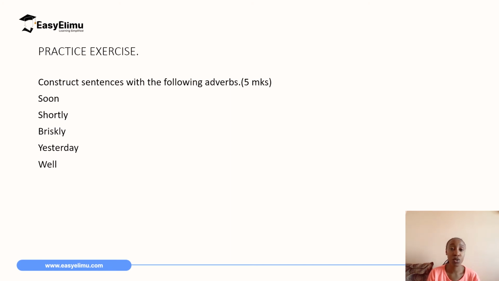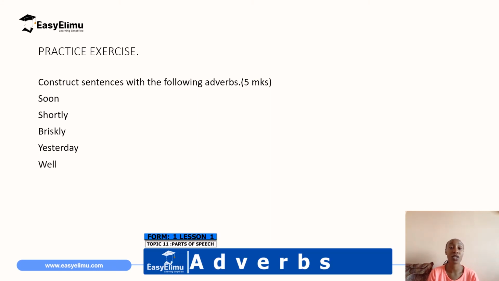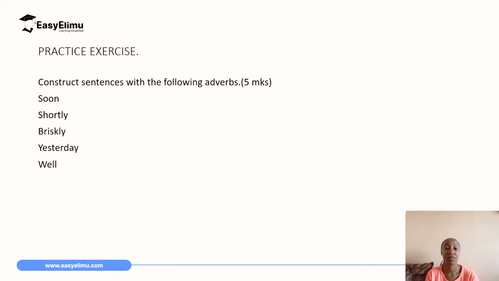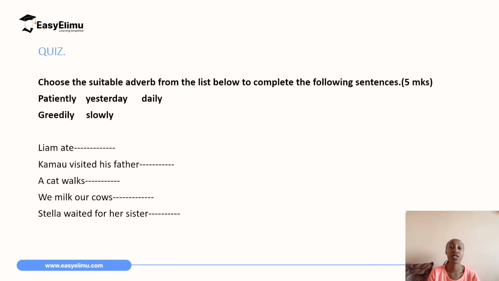So for you to understand when it comes to adverbs, if you see an adverb and you're not sure if it is an adverb of manner, if it is an adverb of time, ask the questions how or when and see the question that this particular adverb answers. And so that's it for this session.